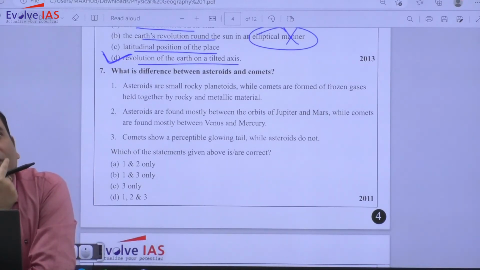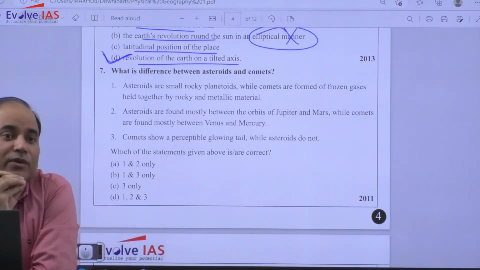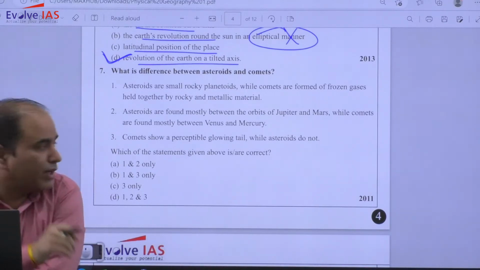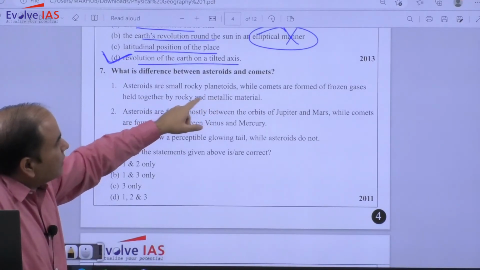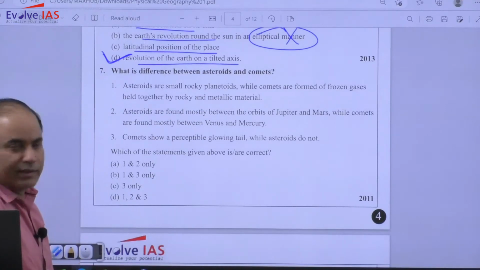And from that itself we have a very famous concept of the habitable zone where life is possible, जिसको हम लोग कहते हैं Goldilocks zone, उस पर भी क्वेश्चन आया हुआ है पहले. Anyway, asteroids are small rocky planetoids while comets are formed of frozen gases held together by rocky and metallic materials. So correct.